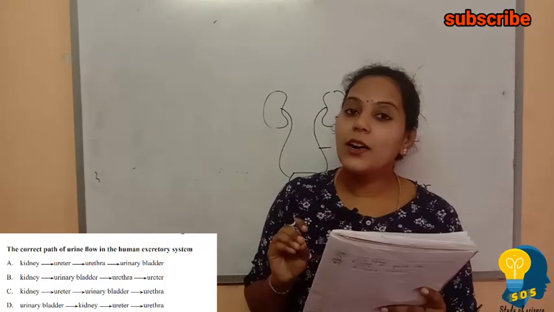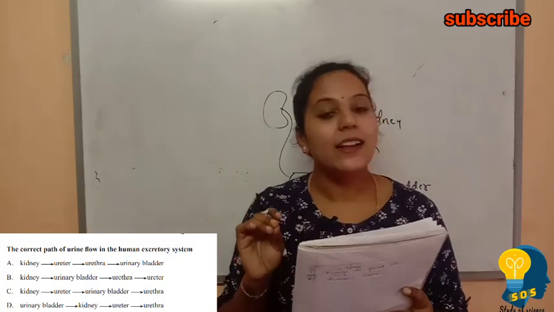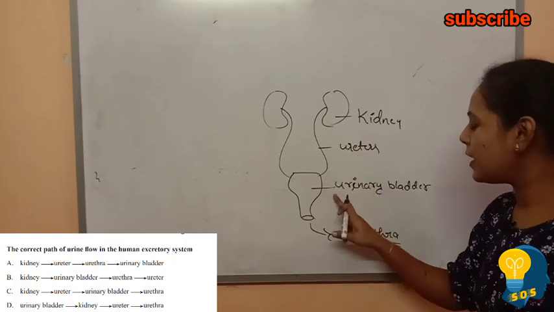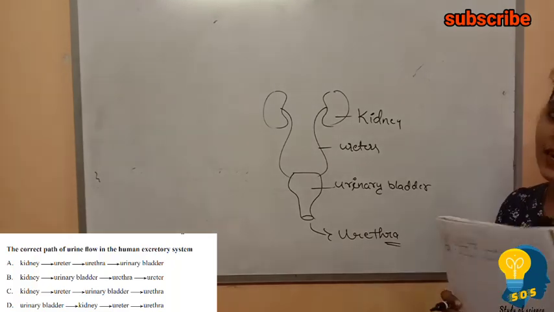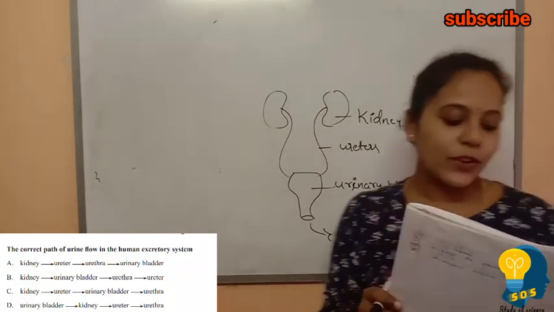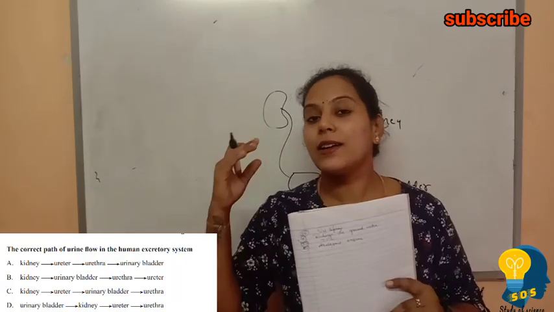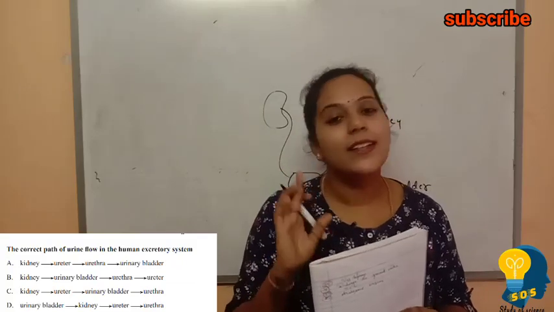When we look at the third option, kidney, ureter, urinary bladder and urethra, you can observe kidney to ureters, from ureters to urinary bladder, and from the urinary bladder the urine will pass out through the urethra. The fourth option is urinary bladder and kidney. The urinary bladder does not come before the kidney. Understand? So the correct answer is option C.